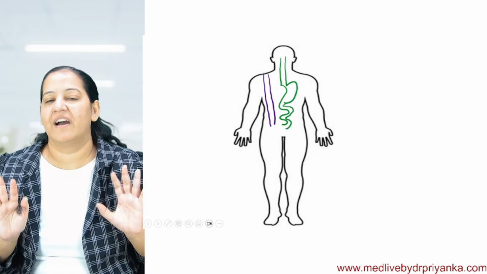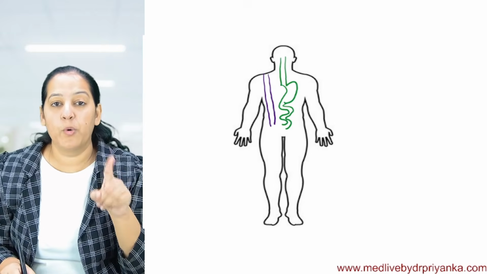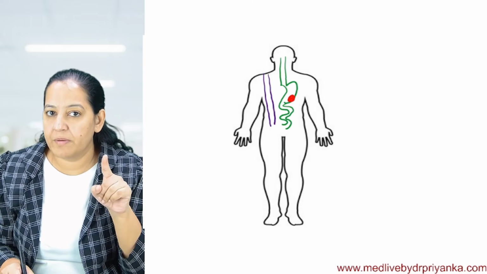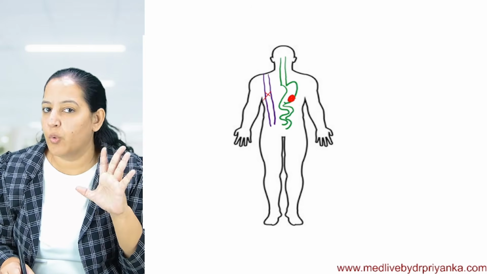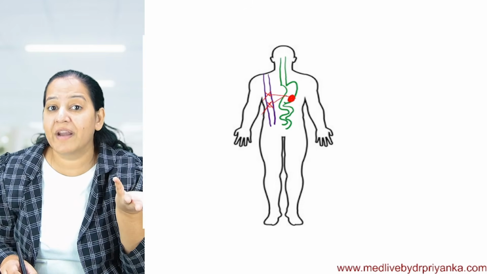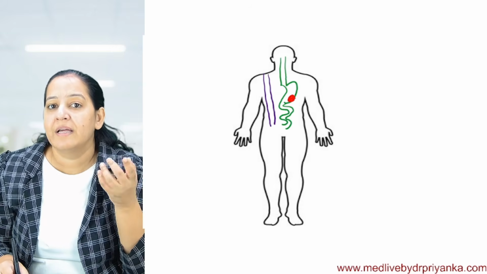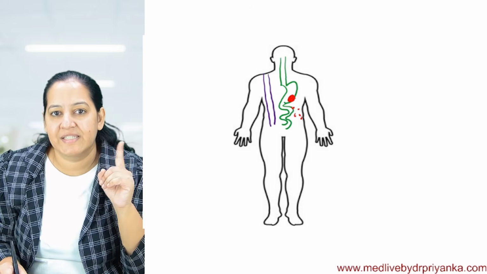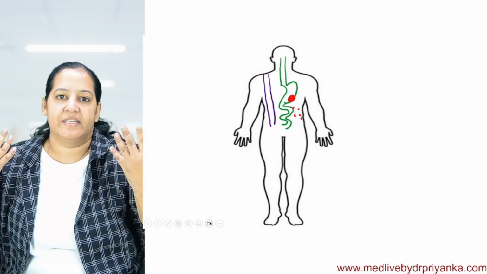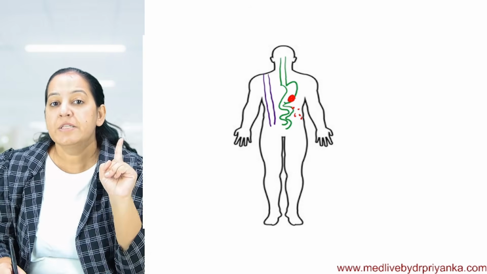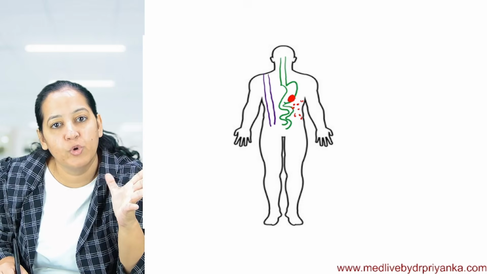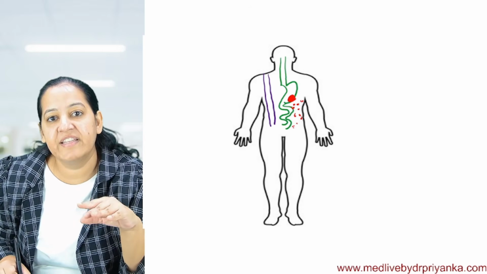What do you mean by body cavity? Again, the same diagram. Suppose this person has a gastric carcinoma. Are the tumor cells going into blood vessels? No. Are the tumor cells getting loosened and going into lymphatics? No. So where are they going and how are they spreading to other organs? They are shed directly in the cavity. The stomach is in the abdominal cavity. We have the thoracic cavity, abdominal cavity, pelvic cavity, various cavities separated by the diaphragm. Tumor cells get loosened and shed in the cavity, and via the cavity they involve other organs.